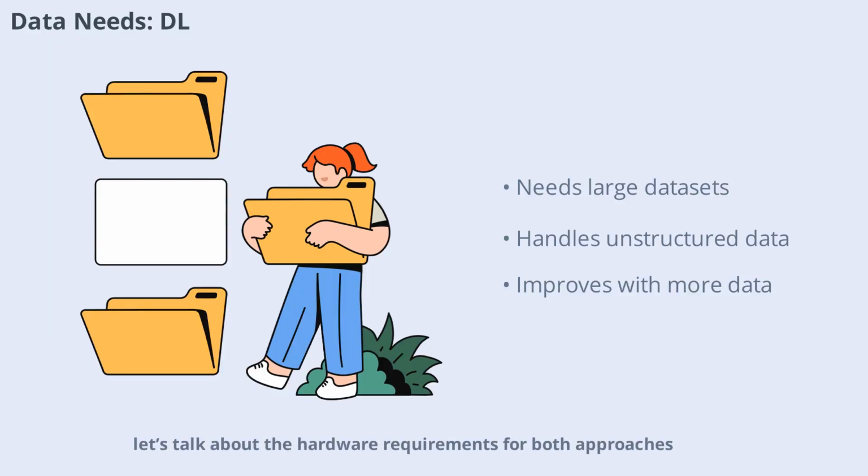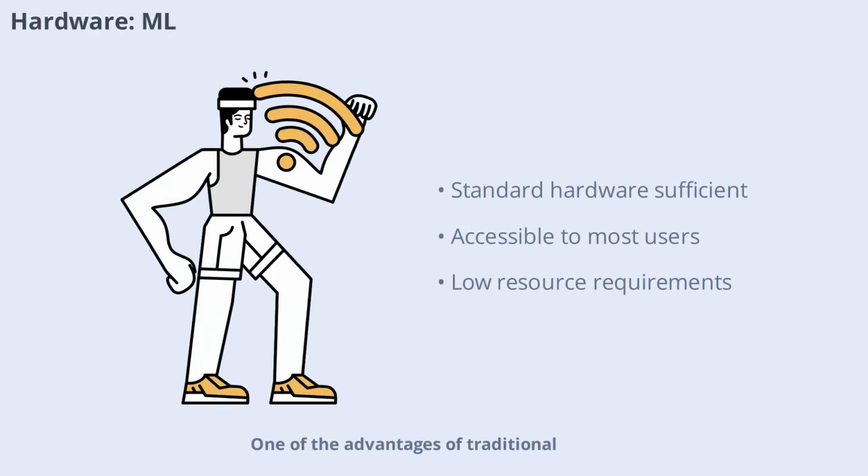Next, let's talk about the hardware requirements for both approaches. One of the advantages of traditional machine learning is its modest hardware requirements. Many machine learning models can be trained on standard laptops or desktops, making them accessible to a wide range of users. This is particularly beneficial for small businesses or academic projects with limited resources. While some complex models may benefit from faster processors, most don't require specialized hardware.